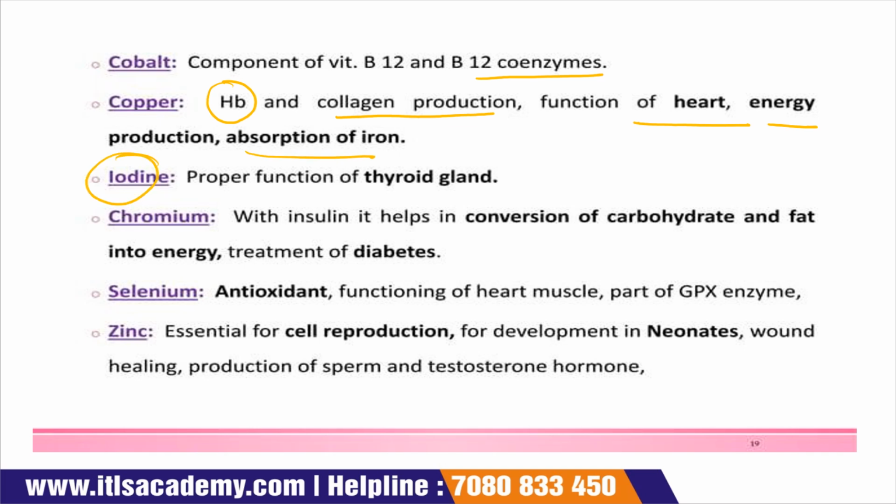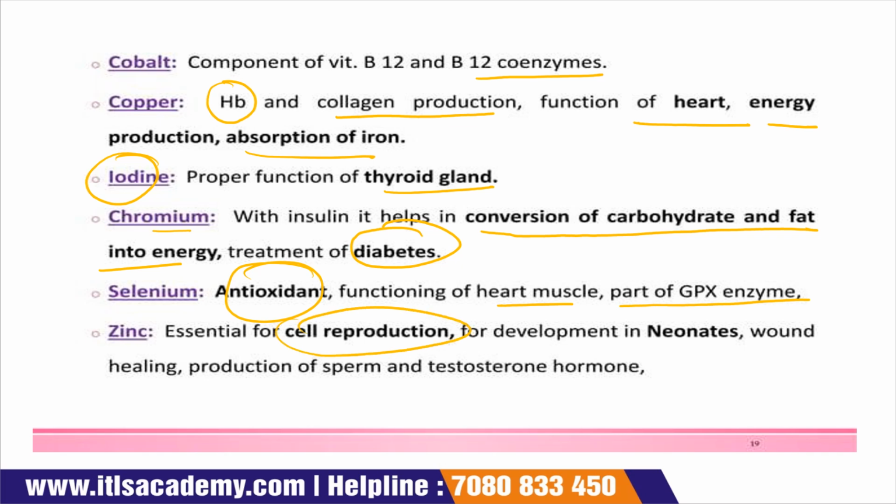Iodine is used for the proper functioning of the thyroid gland. Chromium helps in the conversion of carbohydrate and fat into energy, and it is used in the treatment of diabetes. Selenium is used as an antioxidant and is also beneficial for heart muscles, part of the GPX enzyme. Zinc is essential for cell production, and it is also used in the development of nutrients, wound healing, and production of sperm and testosterone hormone.